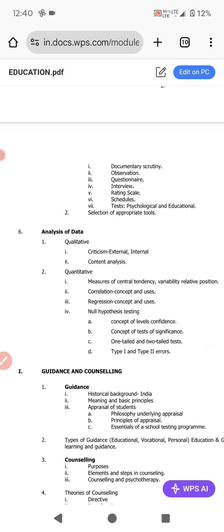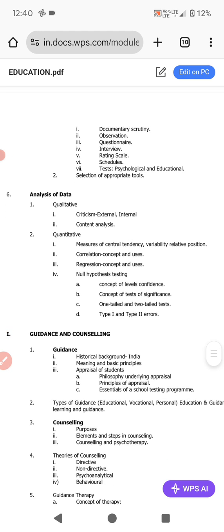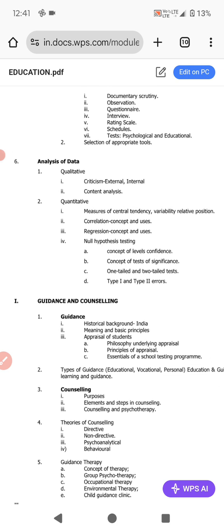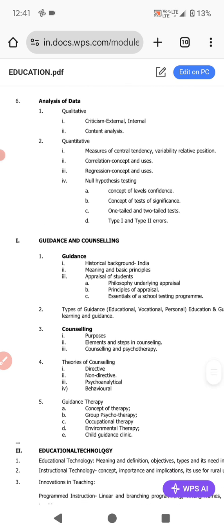Then content analysis. In the quantitative part, we have measures of central tendency, variability, relative position, correlation concept and uses, regression concept and uses, null hypothesis testing, concept of levels of confidence, concept of tests of significance. Here also the concept of levels of confidence is there. One-tailed and two-tailed tests, type 1 and type 2 errors. Then guidance and counseling. See, the stats syllabus is almost the same; research also has it. The same we have to go through